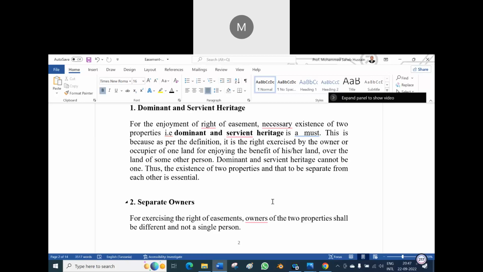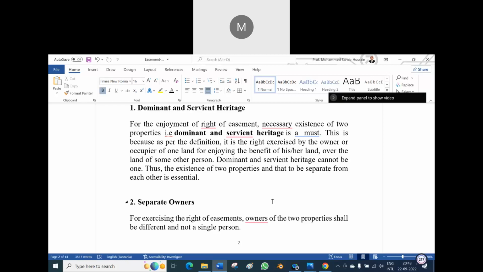Now you tell me, by reading this, who is the dominant heritage and who is the servient heritage? Here they say it is a right exercised by the owner or the occupier of one land for enjoying the benefit of his or her land over the land of some other person. So who is the servient heritage?